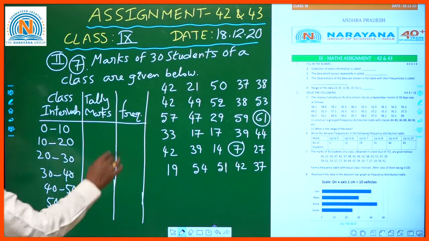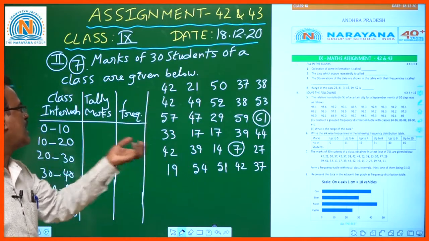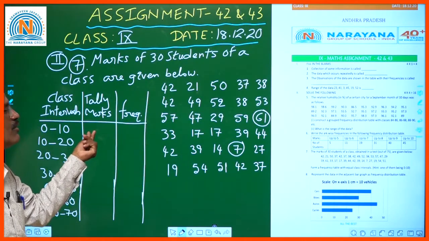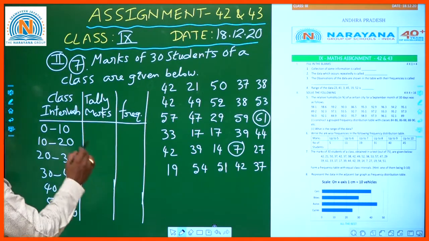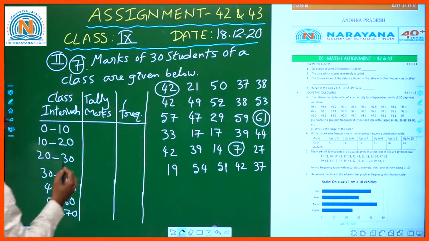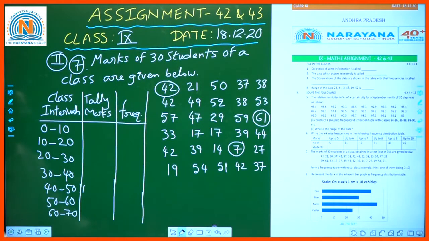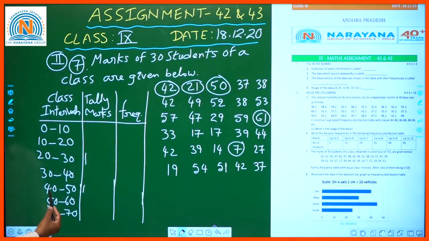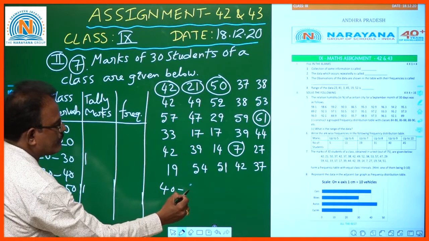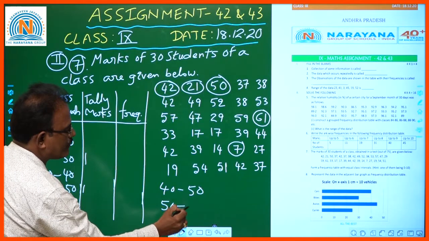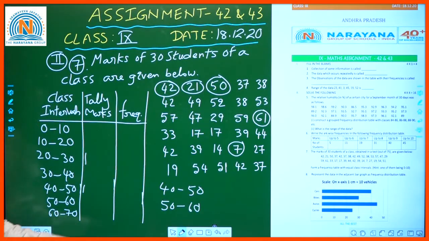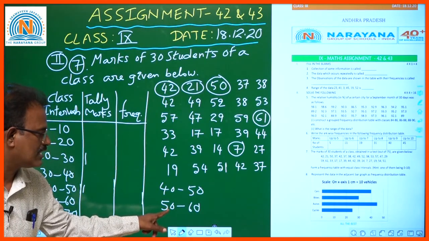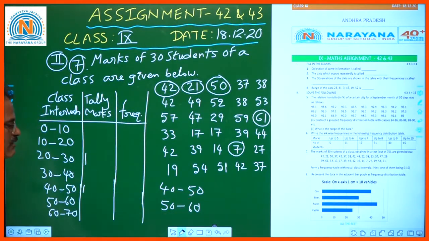Now let us identify every observation, and each and every observation should be marked with one tally mark. So 42 is between 40 to 50. 21 is between 20 to 30. 50: I already told you, whenever an observation is 50, 100% it should belong to the next class interval, not to the earlier class interval.